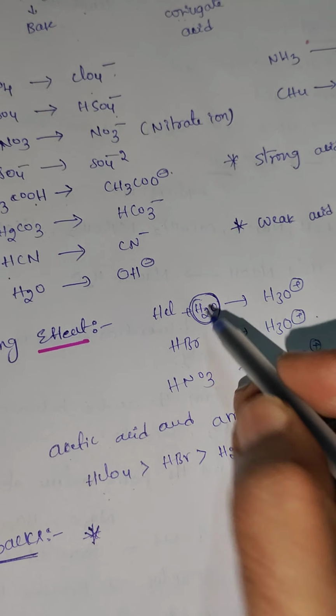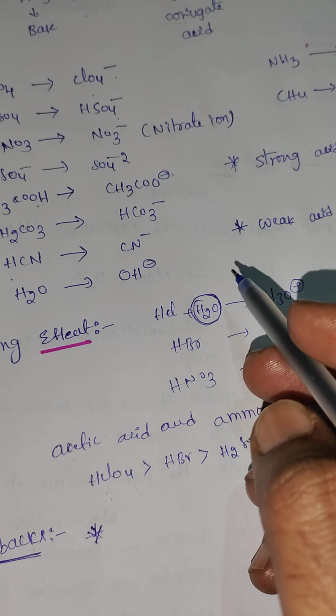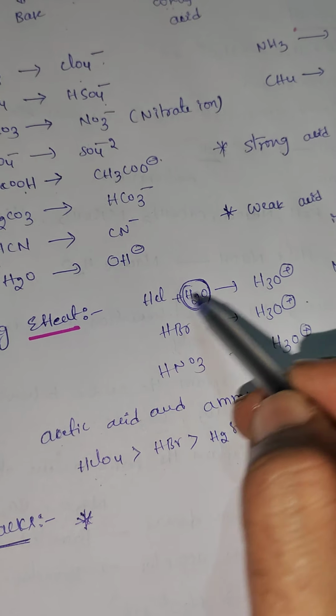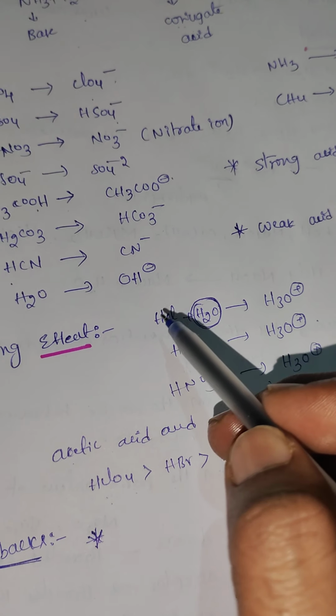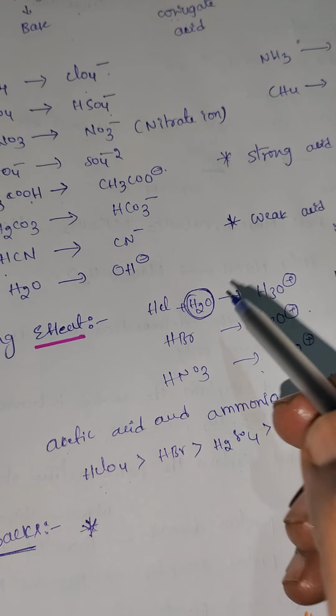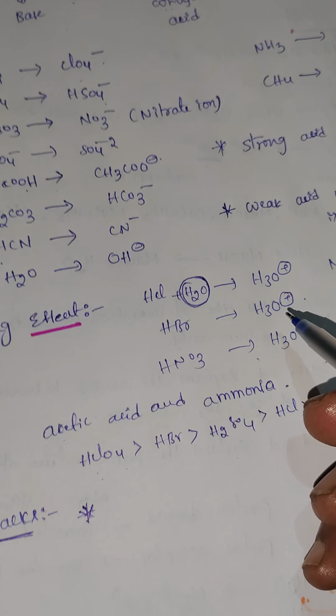If another substance is not there, is it an acid or a base? How to identify? According to Bronsted theory, if another substance like H2O is not there, how can we say that HCl is an acid or a base? Without another substance, we can't say acid or base. This is the first limitation.